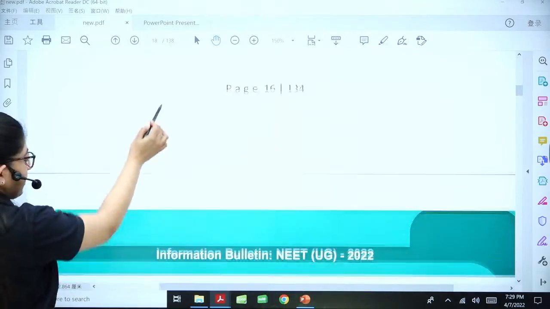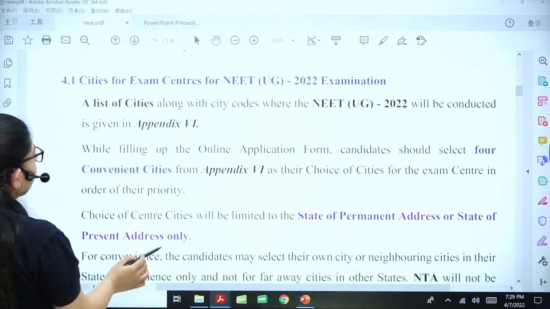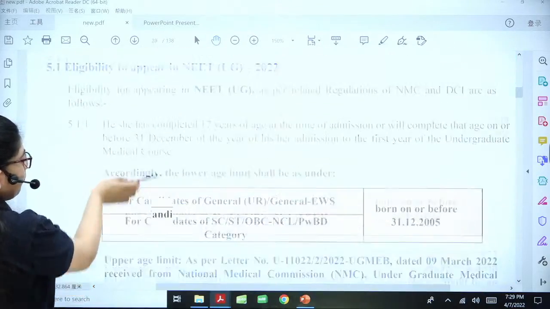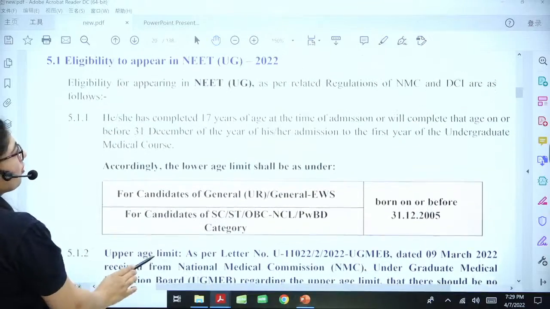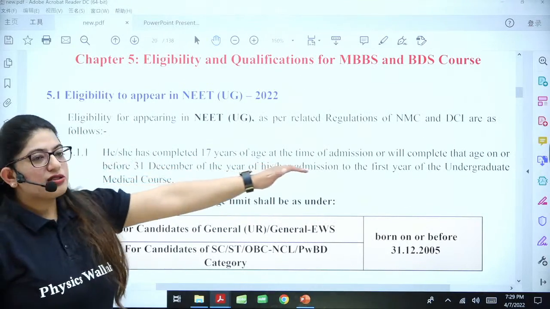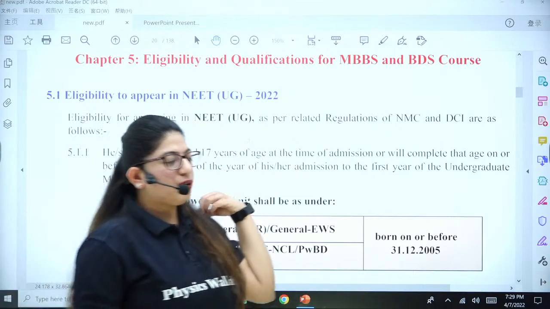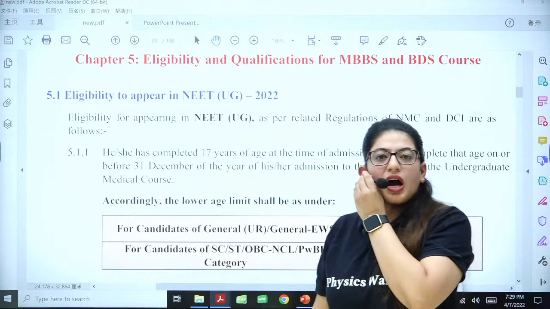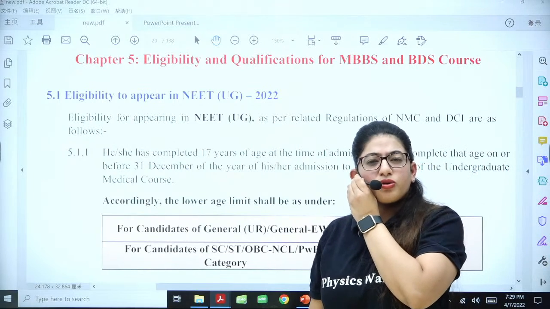Next thing that you need to know is about the application form. Okay, before that, let's talk about age. You must be 17 years of age during admission. For example, you gave the exam in July, and your admission starts around October or so.